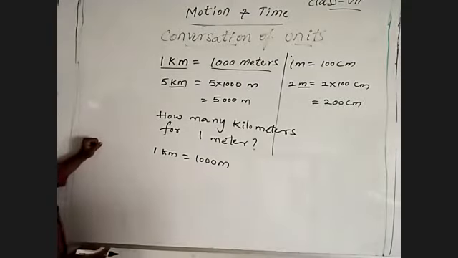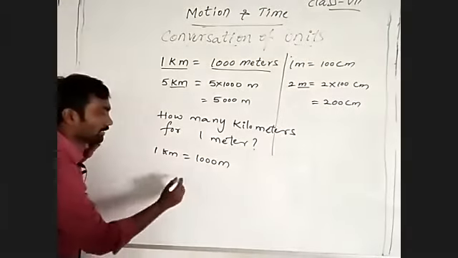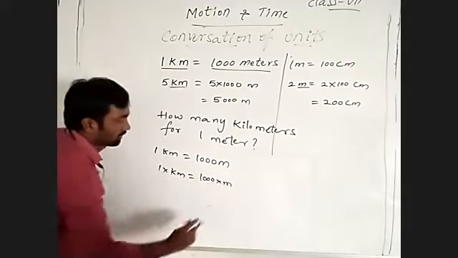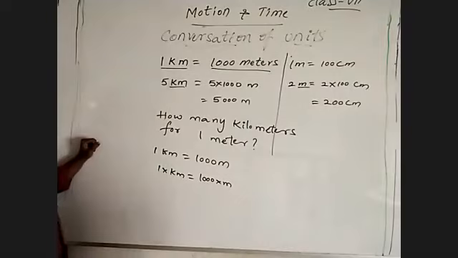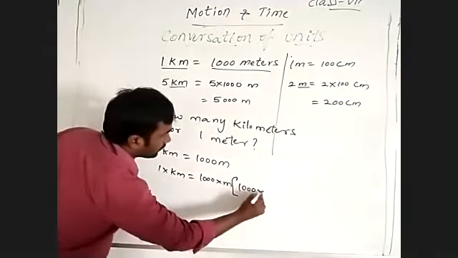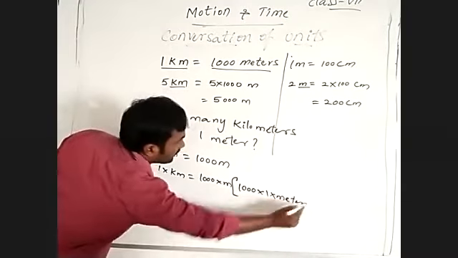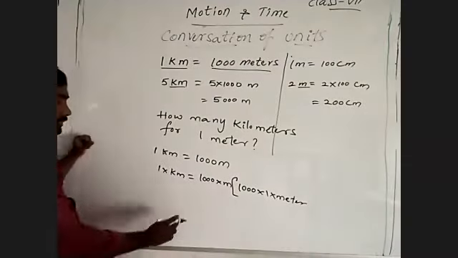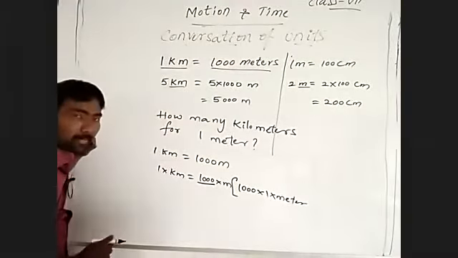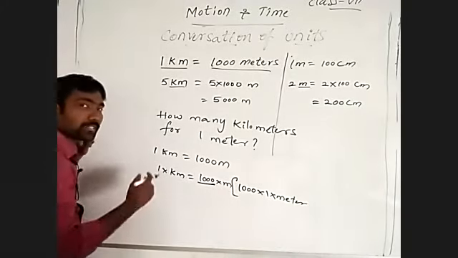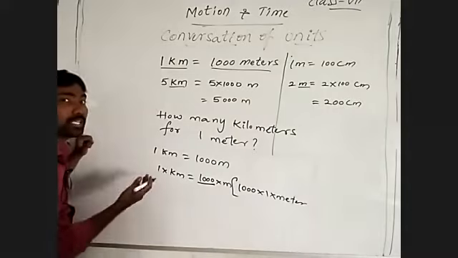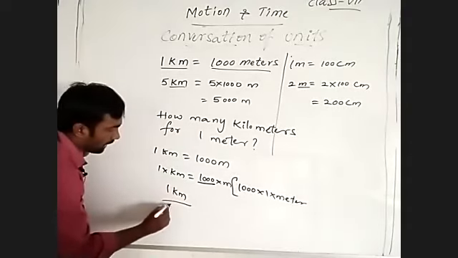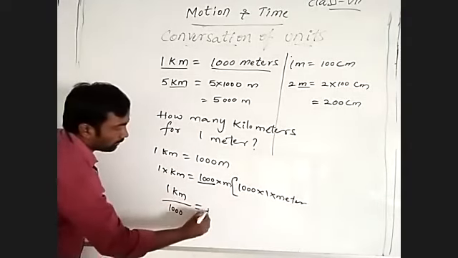See that: 1 into kilometer is equal to 1000 into meters. We can write this as 1000 into 1 into meter. Then if you transfer the 1000 to this side, it will become a 1000th part. 1 kilometer by 1000 is equal to 1 meter.